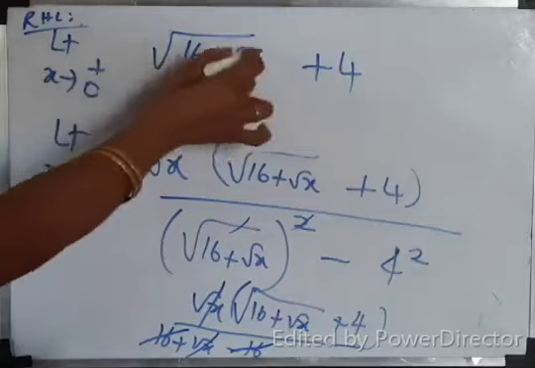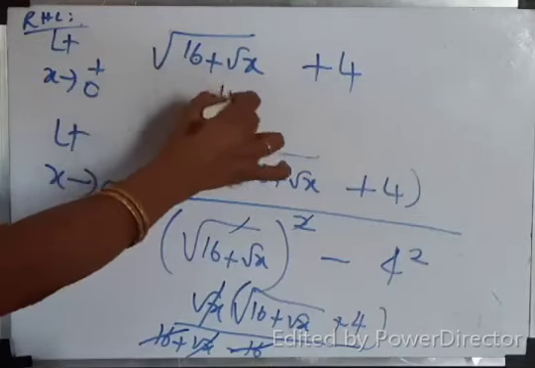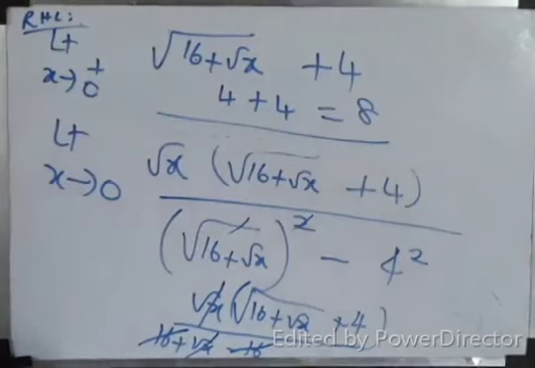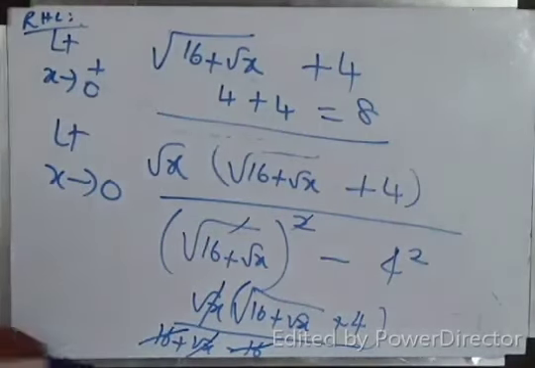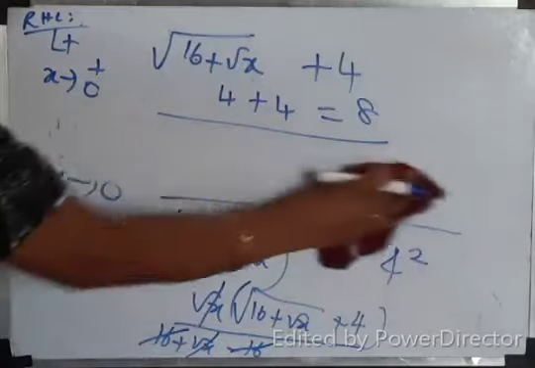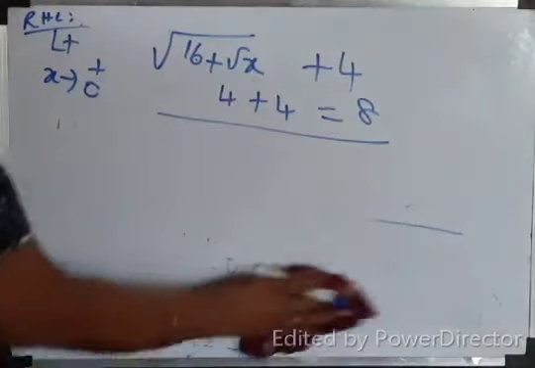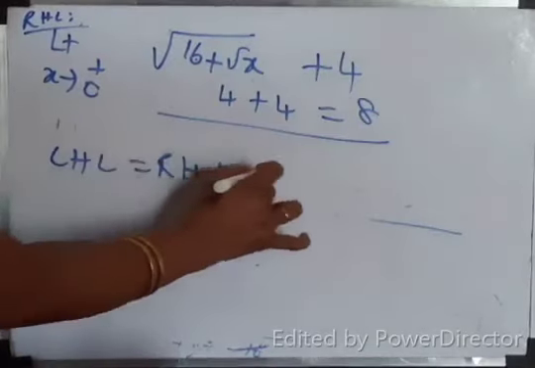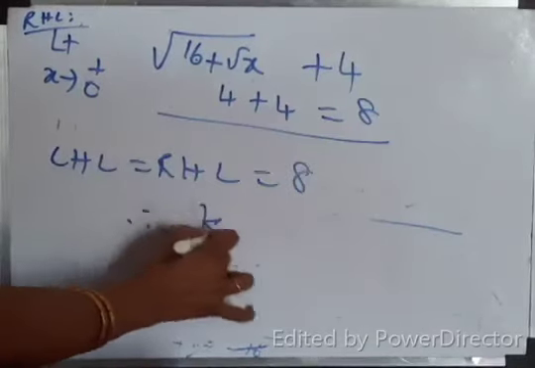Correct? If you substitute x tends to 0, root 16. Root 16 is 4 plus 4, 8. Therefore, LHL equal to RHL equal to 8. Therefore, K must be 8. You understand? LHL equal to RHL, which is equal to 8. Therefore, K equal to 8.